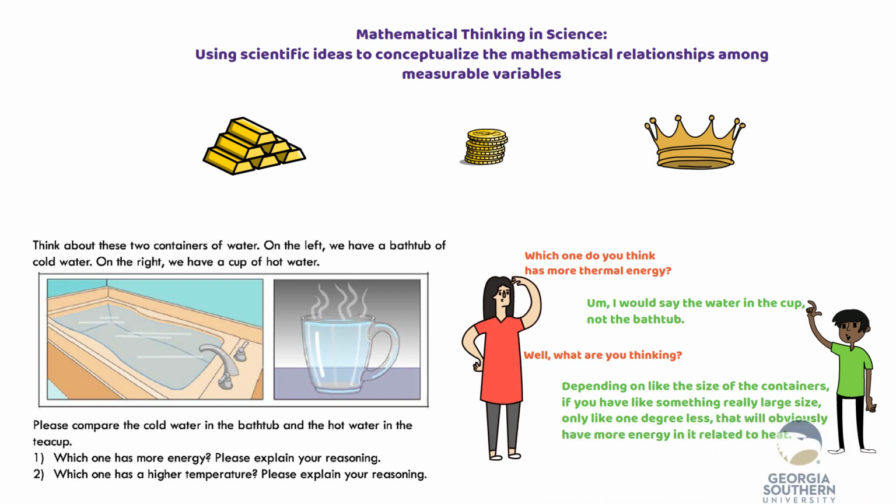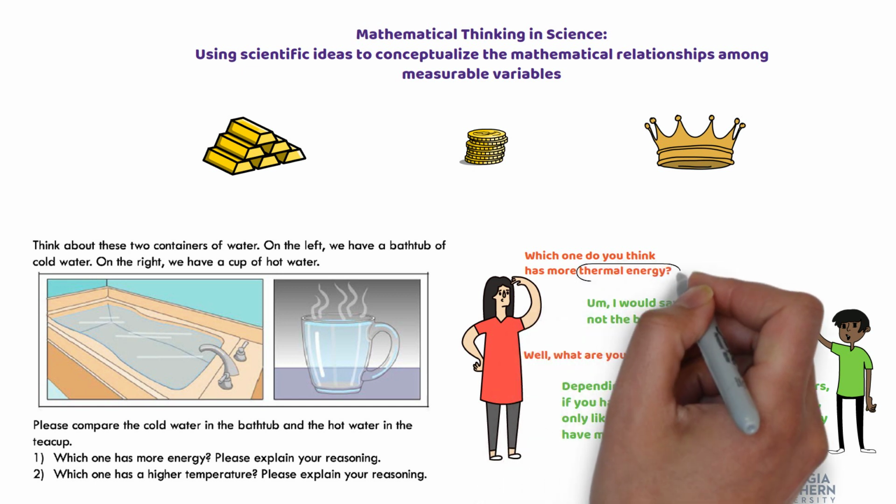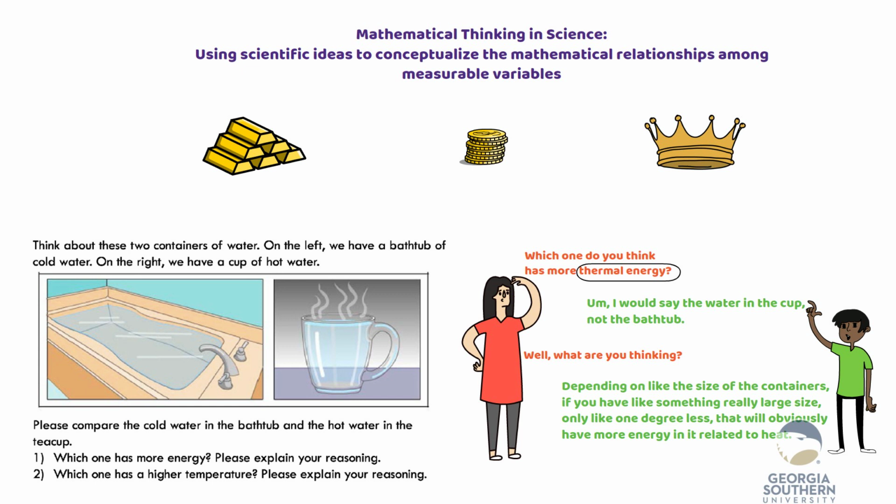The student initially provided an incorrect answer to a question that used the term thermal energy. Later, the student explained the phenomenon in his own words. He used something really large size to refer to the amount of water, used 1 degree less to refer to temperature, and used more energy in it related to heat to describe thermal energy. His explanation implies a scientific reasoning, which recognizes that the thermal energy of water is an extensive quantity that depends on both the amount and temperature, but temperature is an intensive quantity.